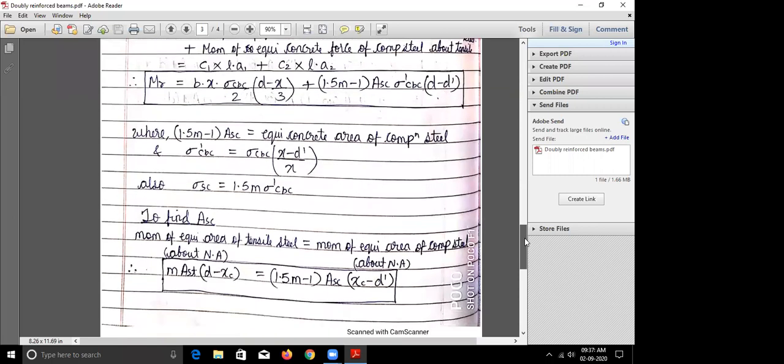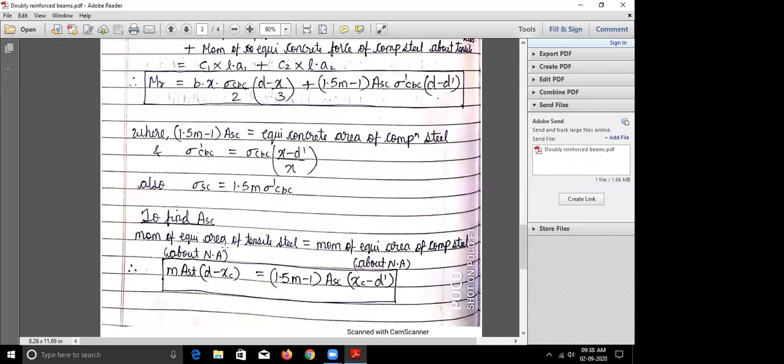So now let us move to the last equation, that is to find the compressive steel. This is the equation. What we have done is equated the moment of equivalent area of tensile steel with the moment of equivalent area of the compressive steel. So this is given by m into AST about the neutral axis, so d minus xc, and the moment of equivalent area of the compressive steel is 1.5 m minus 1 into ASC into xc minus d dash, or x minus d dash. So this is the last equation to find out the ASC.